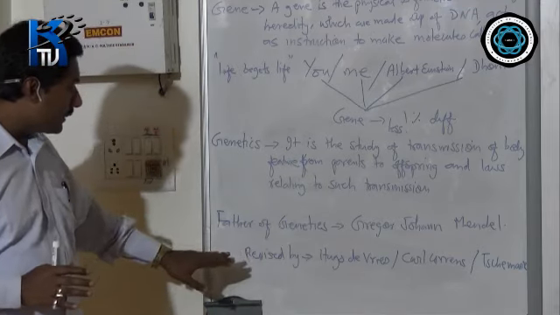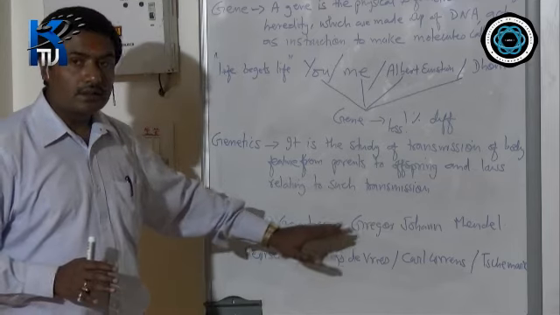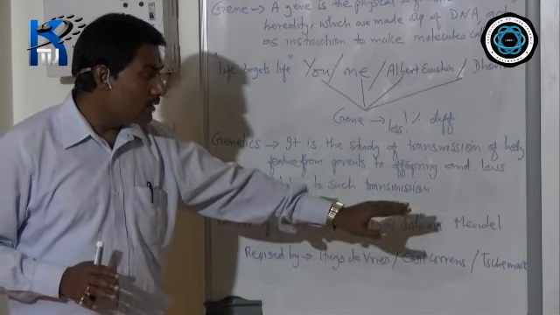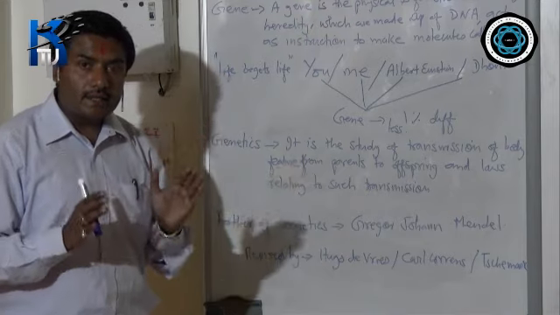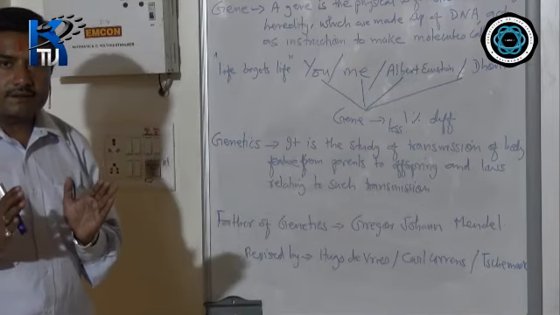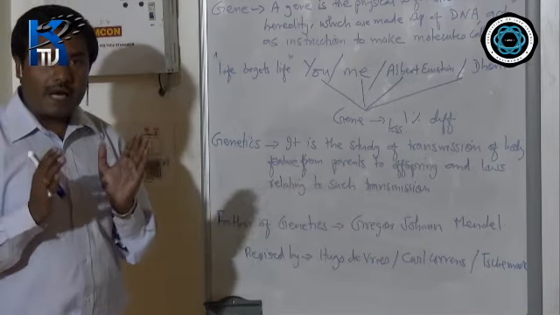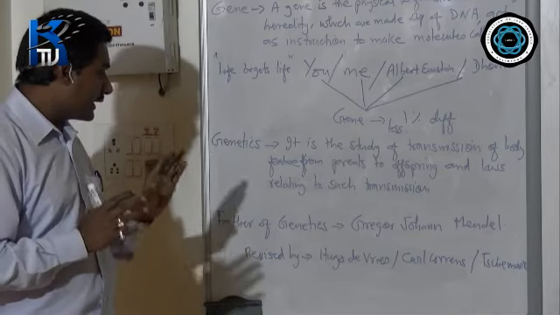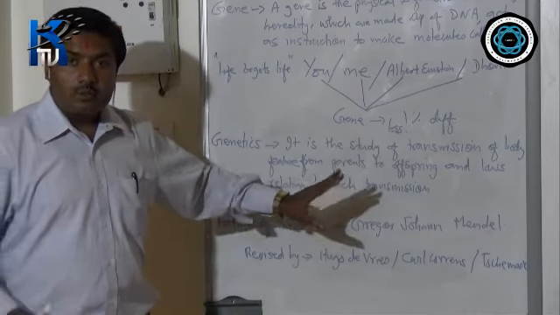The father of genetics is Gregor Johann Mendel. He laid the foundation, and he is the pioneer in the field of genetics.